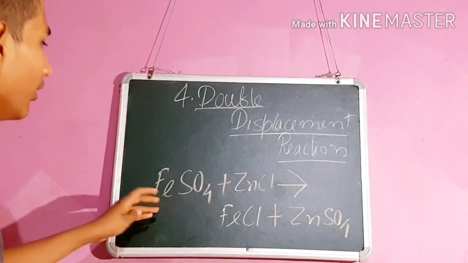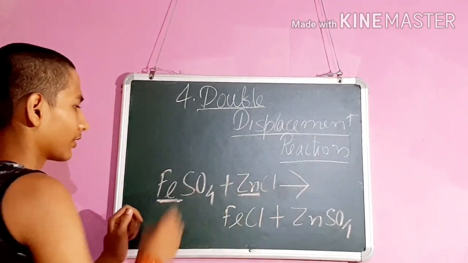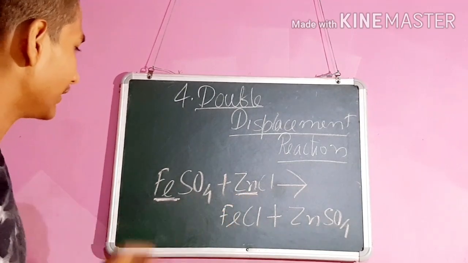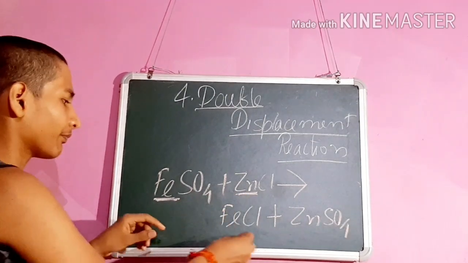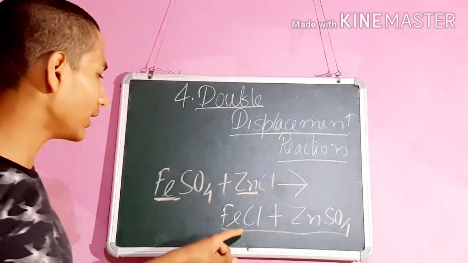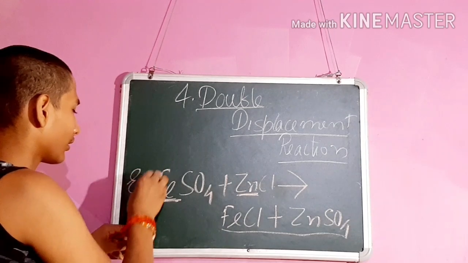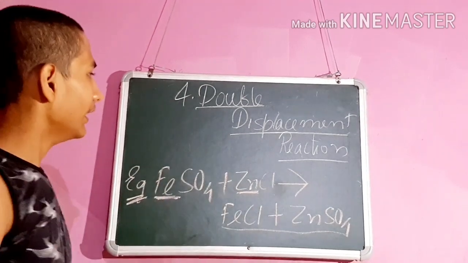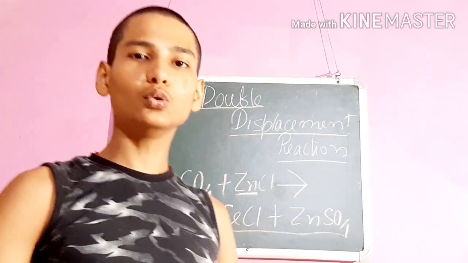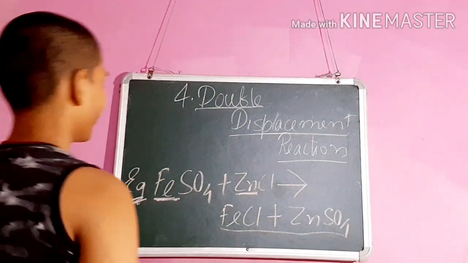Here the exchange of elements takes place. Here the more reactive element displaces the lesser reactive and the compounds formed are different. The compounds formed here are different in properties than this one. In double displacement reaction there are no properties. It has two types. We will discuss the types of double displacement reaction now.